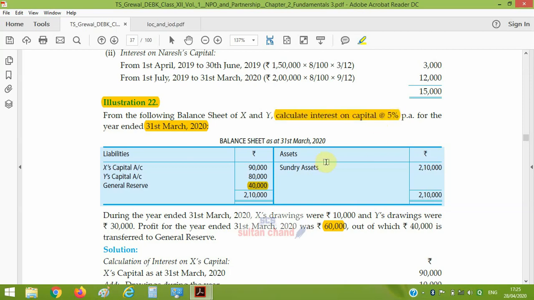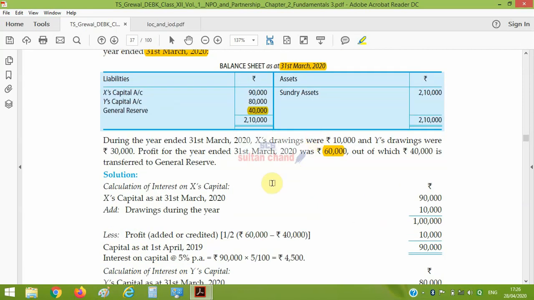We know interest on capital is computed on the opening balance, and here is the capital appearing in the balance sheet on 31st March 2020. It means it is a closing balance, so we have to compute the opening one. So first of all, how do we compute the opening capital of X? It is closing capital, that is 19,000, plus drawing made during the year 10,000, and total is 1 lakh. After that,